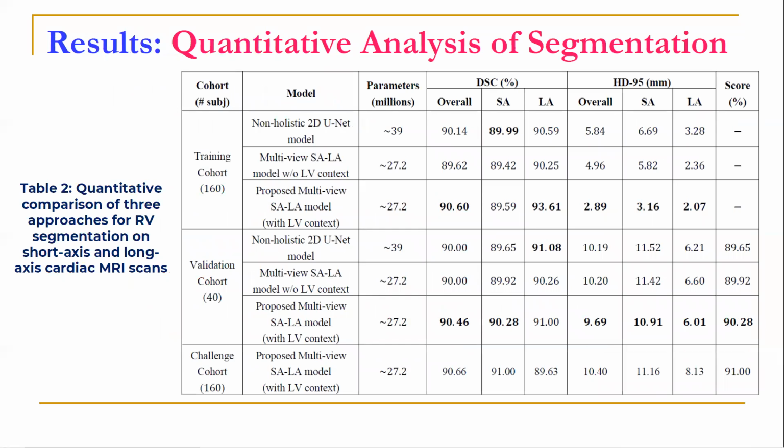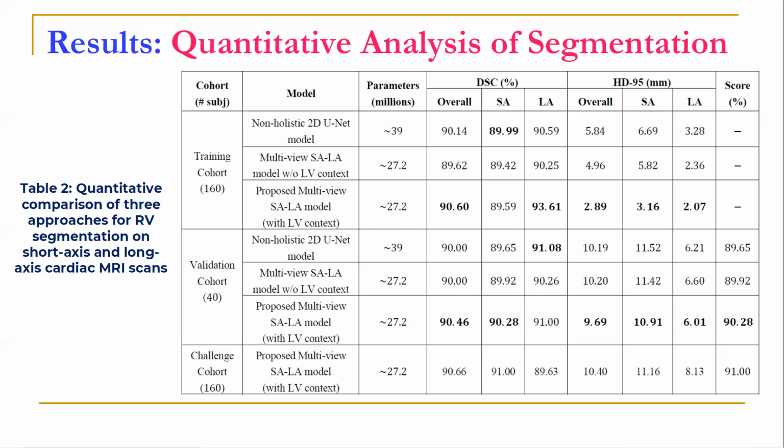This table summarizes quantitative results from our experiments. As shown on the training and validation cohorts, the proposed multi-view SALA-Net with LV context significantly outperformed competing methods in RV segmentation. We report the highest overall Dice score and lowest Hausdorff metric for RV segmentation.